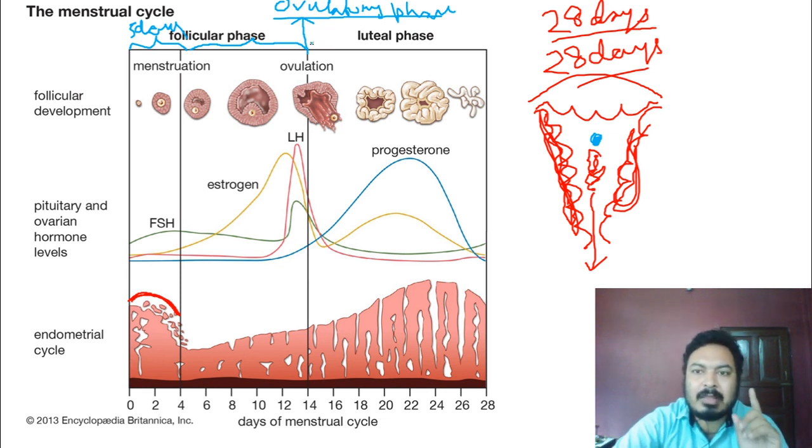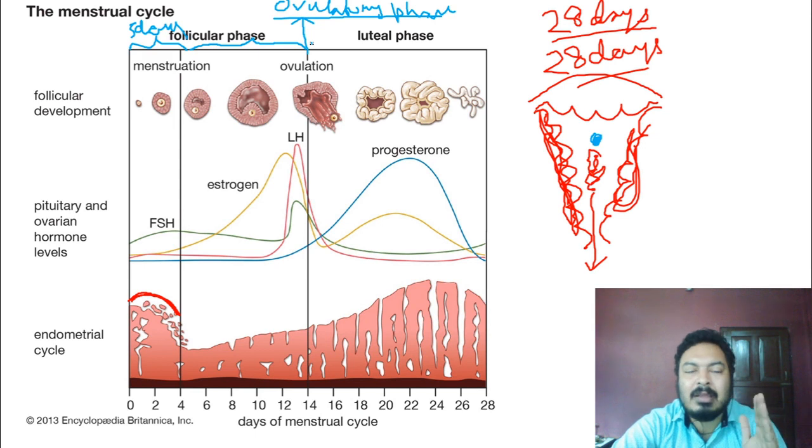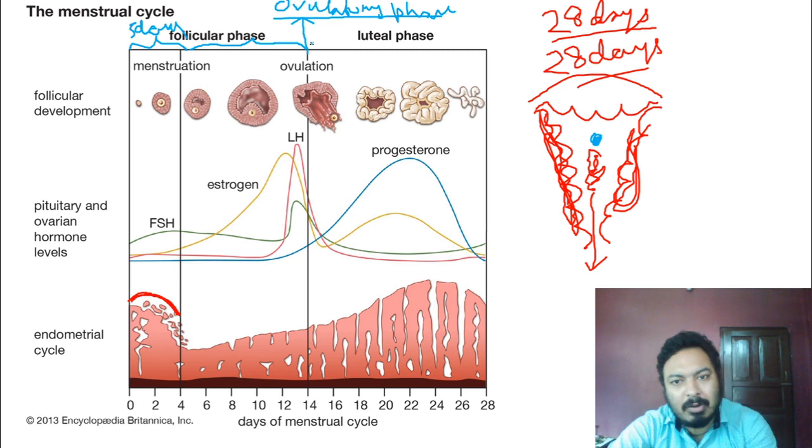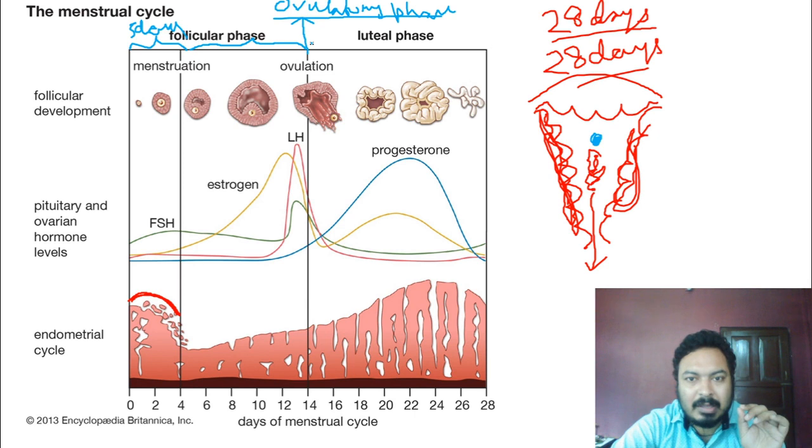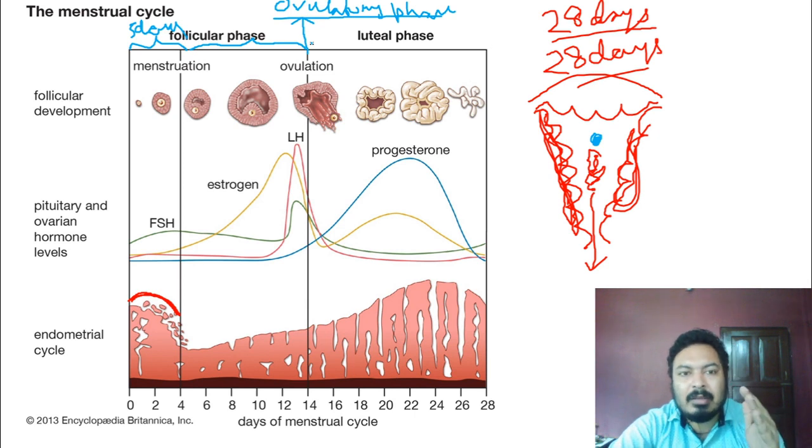During this 14th day ovulation takes place. That's why this phase is known as the ovulatory phase. It lasts for only 1 day because in this particular time period the female releases one secondary oocyte from the Graafian follicle.